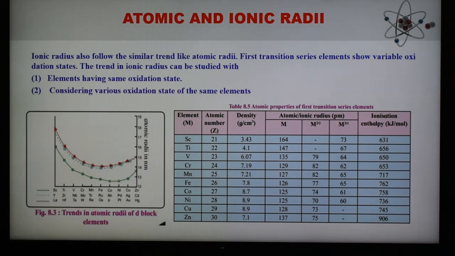In general we can say that atomic and ionic radii both decrease from left to right, or in the case of the first transition series from scandium to zinc. Generally it decreases, but it depends upon the size and force of attraction. The graph shows clearly how it is. Initially it decreases up to the middle, it is almost constant up to copper, and after copper it increases. We have also seen the reason. So this is the first property, that is atomic and ionic radii.